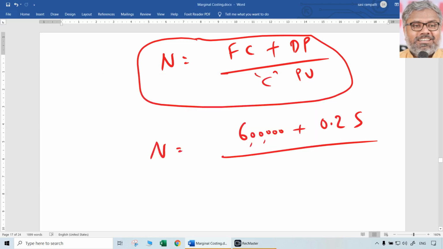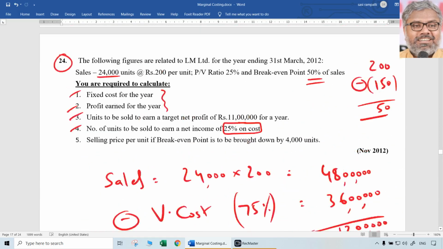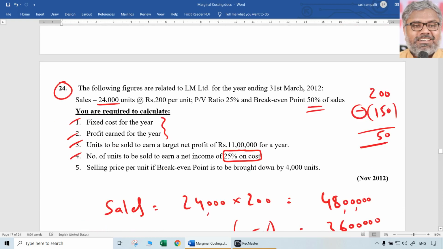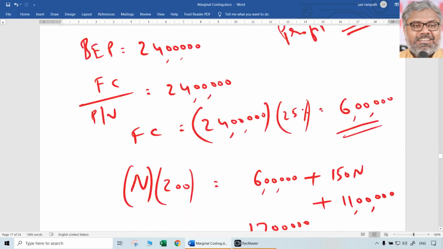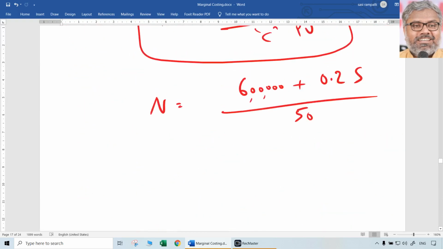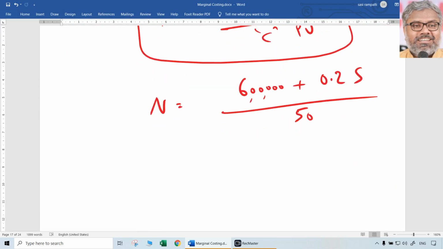So here the contribution per unit is going to be the same, which is 50 as before, because originally 200 rupees was the selling price and 150 variable cost per unit. Those things are not changing. Only the desired profit is expressed as a percentage of sales, which is not known in absolute number. Contribution per unit is 50. Now just cross multiply it.